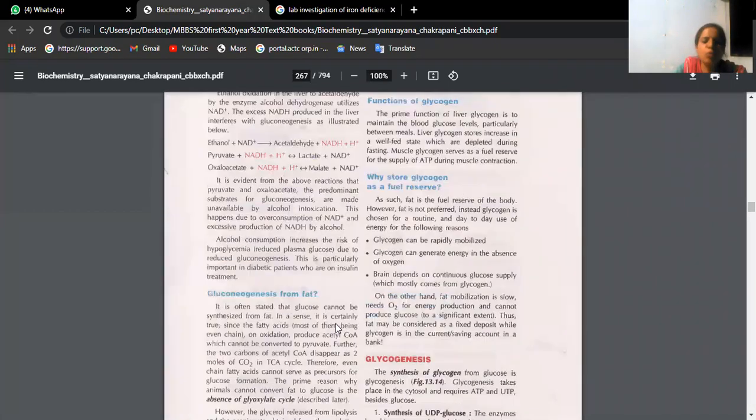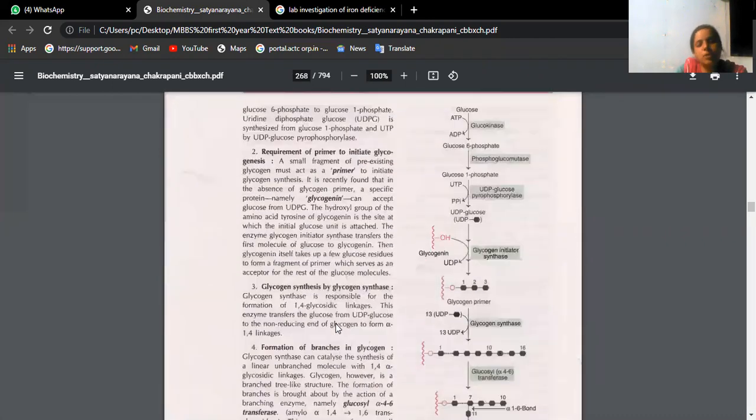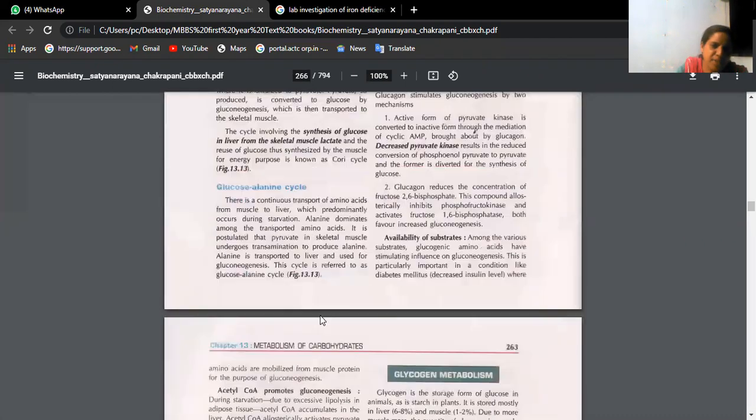See here, gluconeogenesis. Gluco means glucose, neo means new, genesis means synthesis.